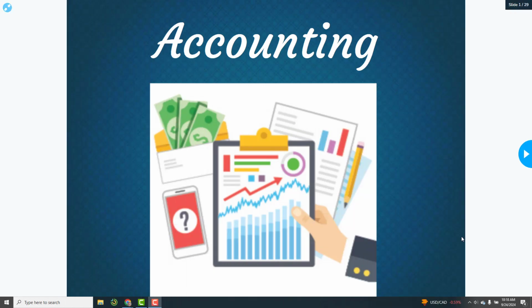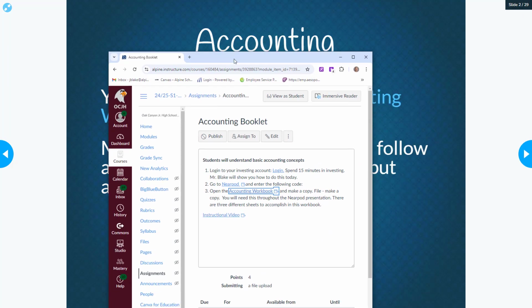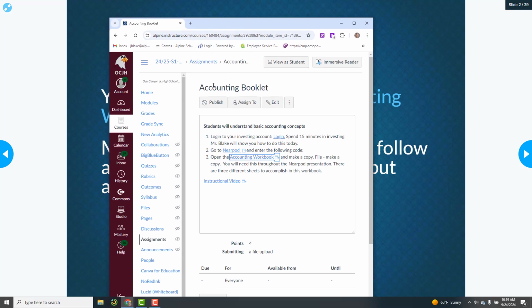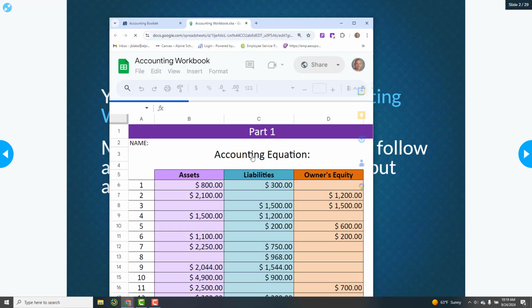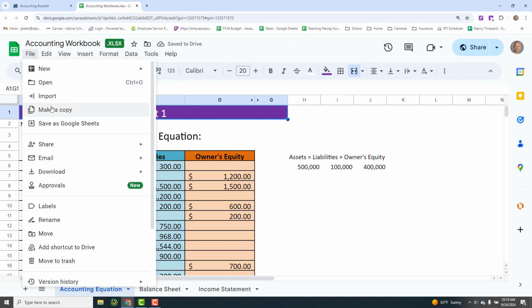Students, we're going to be learning about accounting today, and make sure to follow along with me so you can get a good idea of how to get through today's assignment. To get started, you are going to need to download this document that is in the Canvas page. It's called the Accounting Workbook. If I come into the Canvas page, you're going to see the Accounting Workbook, and if you scroll down to instruction number 3 and click on Accounting Workbook, you're going to get this Google Sheet. Go ahead and hit File, and make your own copy of that. And then you're going to be editing your own copy.